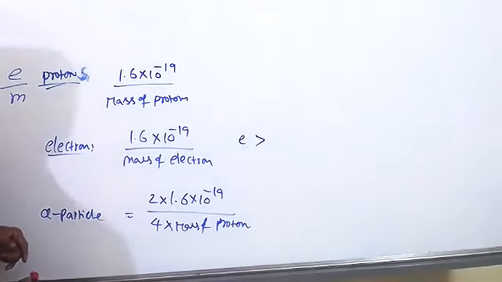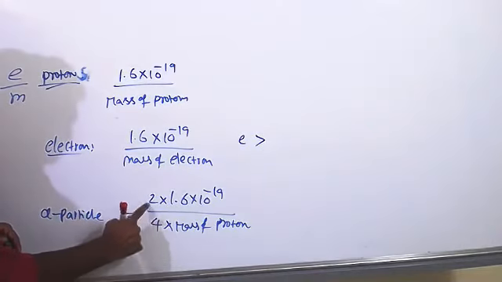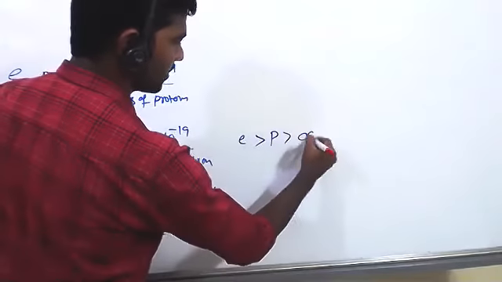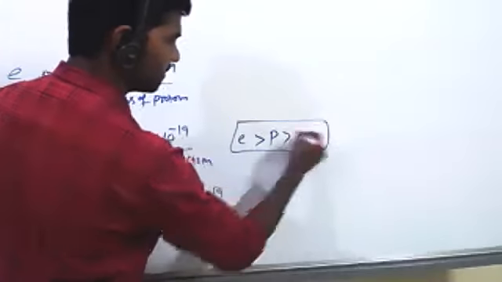After electron, proton comes, and after that alpha particle. So this order is useful, write in your notes.